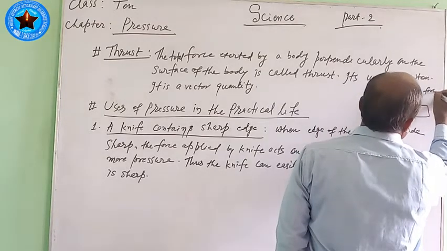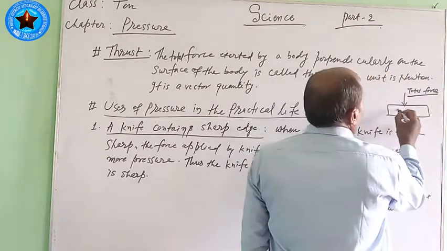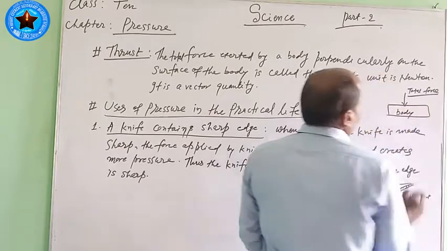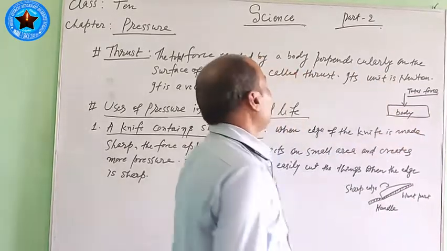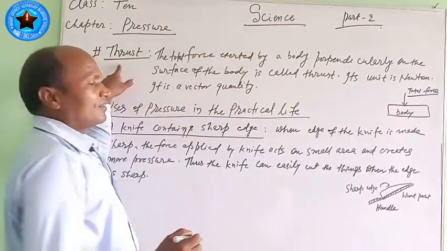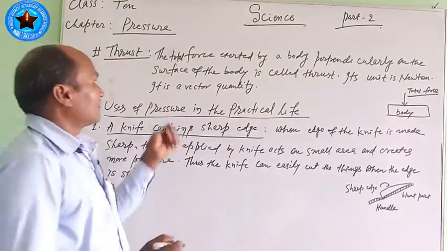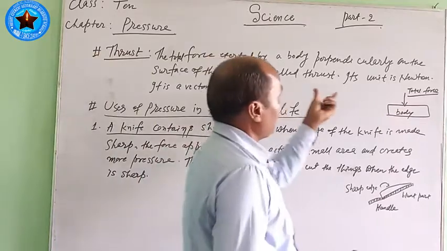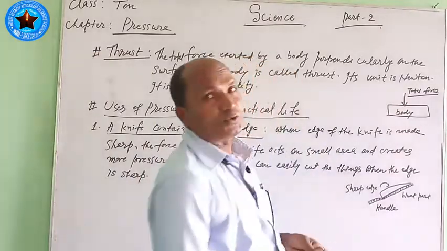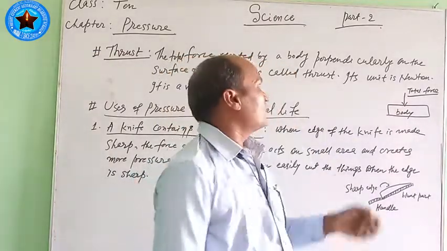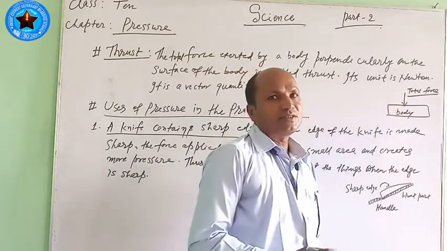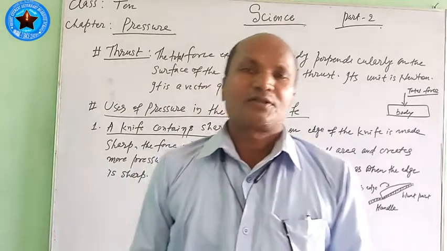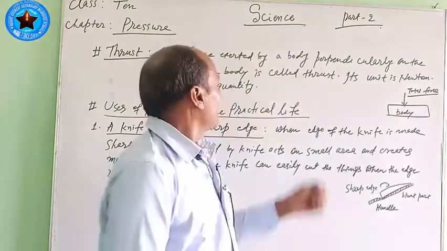Total force, and this is the body. When total force acts on this body, that is called thrust. This thrust can also be written like the force. It also has a unit, and that unit is called Newton. Here also I have written its unit is Newton. We can measure the thrust in Newton.